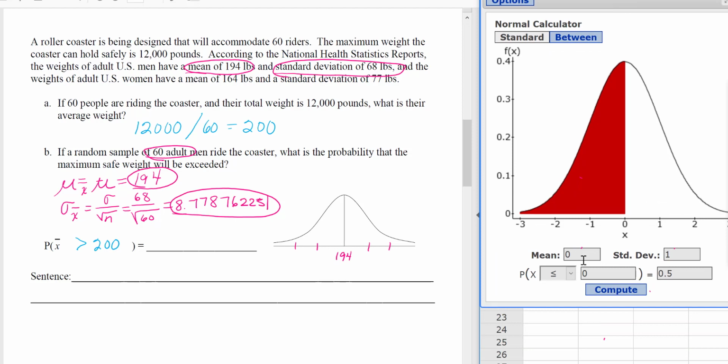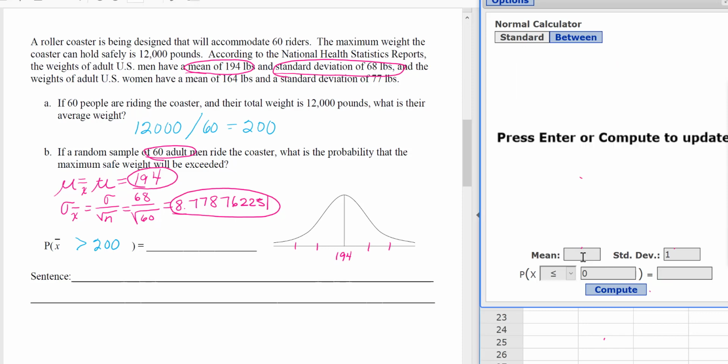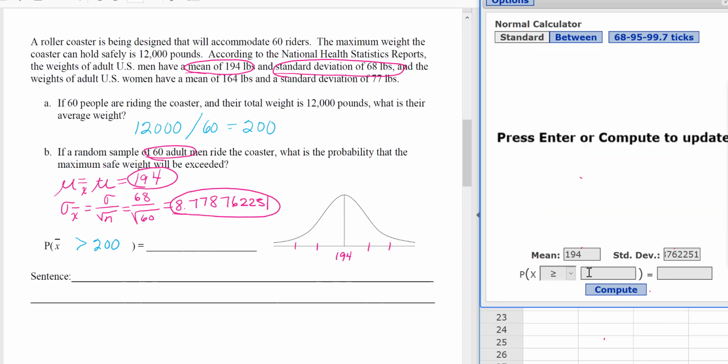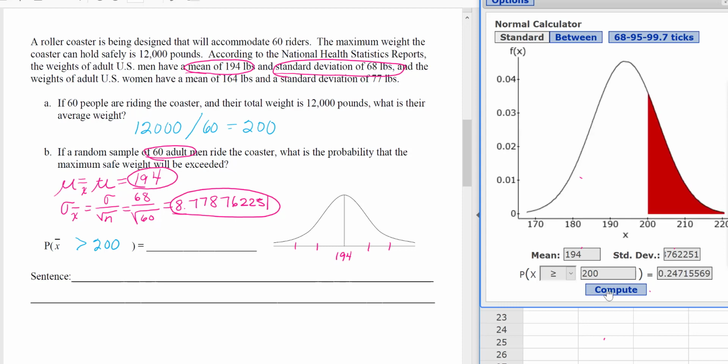And on this, we're going to change the mean and standard deviation and adjust our problem. Our mean for this problem is going to be 194. Our standard deviation is going to be 8.7787622251. We're going to change our problem so it's now greater than or equal to, and remember this x is now really x bar. We can't change that symbol in StatCrunch. And then it's going to be greater than or equal to 200. And we go ahead and hit compute, and it calculates that out for us.